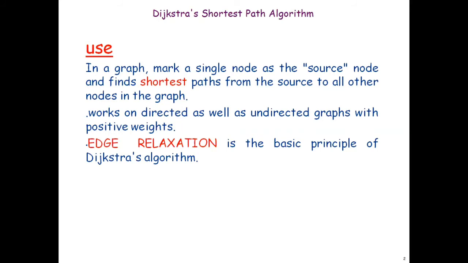So what are the inputs you should give for Dijkstra's algorithm? You should give the graph, a weighted graph, and one source node. From that source node, the distance to all other vertices in the graph will be calculated by Dijkstra's algorithm. So that will calculate the shortest path from the source to all other vertices. It is finding the minimum path, so this is a minimization problem. A minimization problem can be solved using the greedy method. So Dijkstra's algorithm also uses a greedy approach.